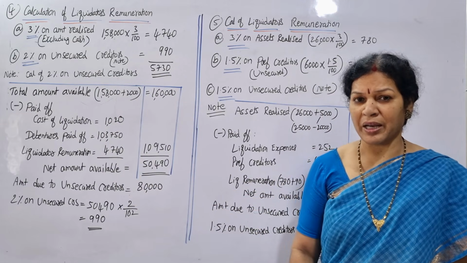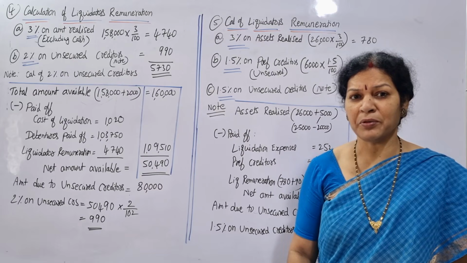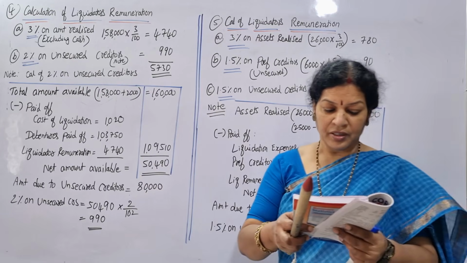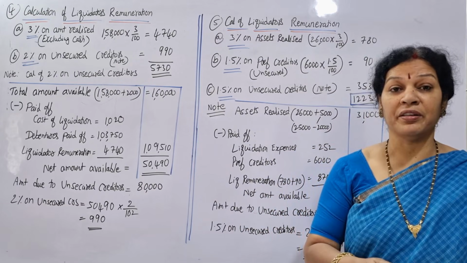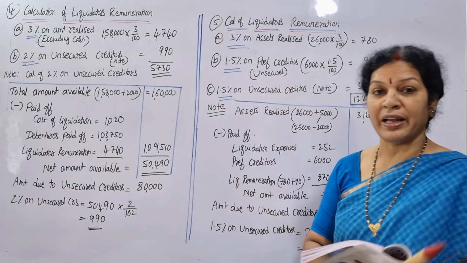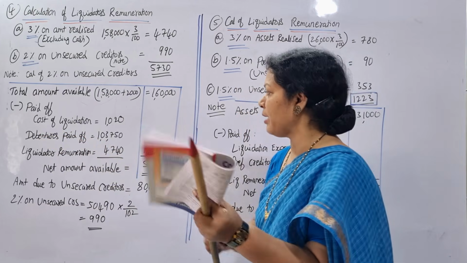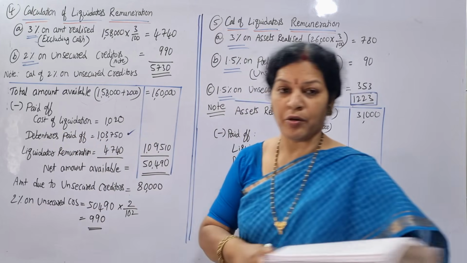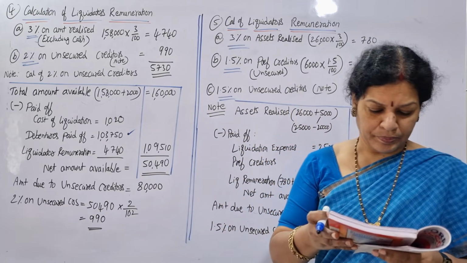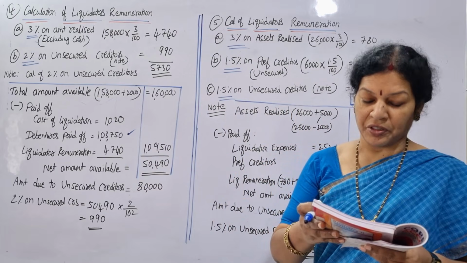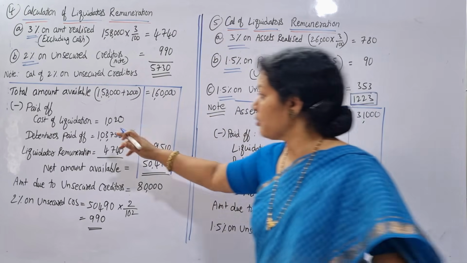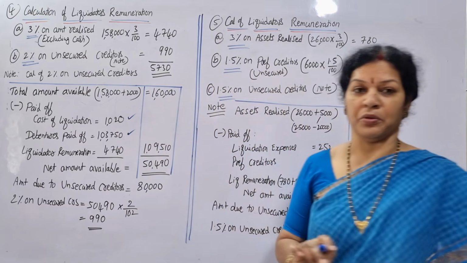We have 1,60,000, but we have paid off some amounts. Debenture holders were already paid, 1,03,750, which I have deducted. After that, the cost of liquidation, which we have to pay from this amount only: 1,020.